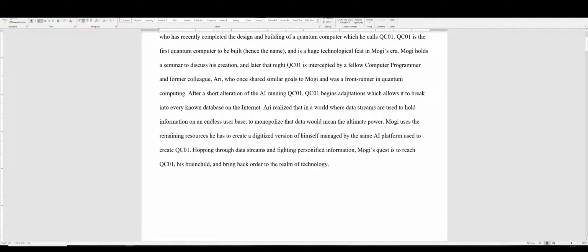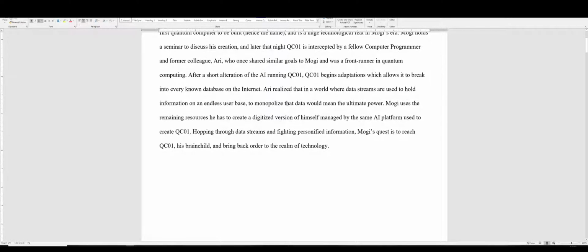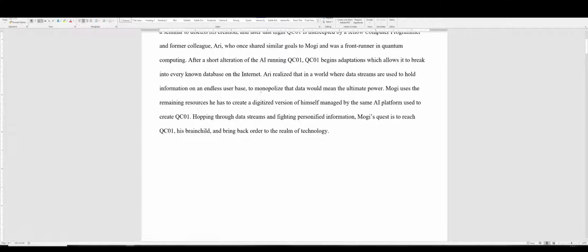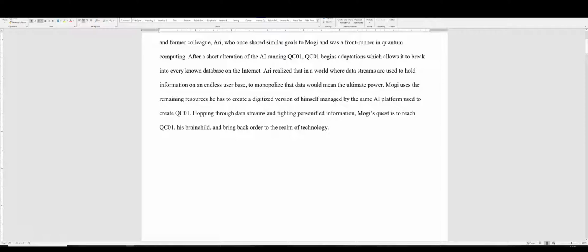Later that night, QCO1 is intercepted by a fellow computer programmer, Ari, who once shared similar goals with Mogi and was a front runner in quantum computing. After a short alteration of the AI, QCO1 begins adaptations, and it starts breaking into every known database, collecting all this information. And that data is extremely important.